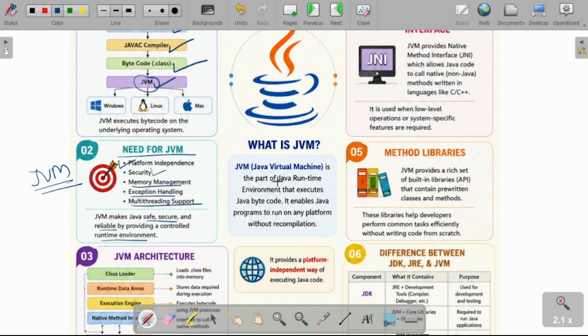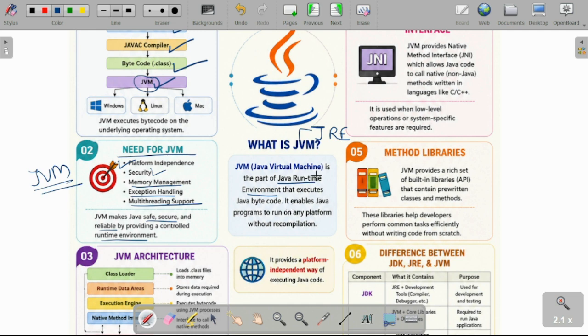JVM is a part of the Java Runtime Environment, that is called JRE. So JVM is a part of your JRE. You write your Java code and convert this Java code into bytecode format using the Java compiler, and that bytecode will be executable by your JVM, the Java Virtual Machine.